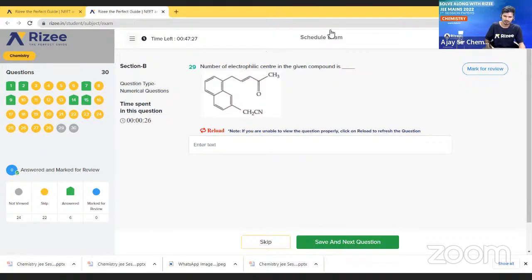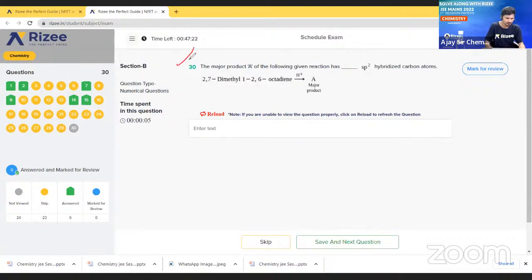So what is the final question? We have to write the major product. What is the major product? Finally, we will get what? The major product of the following given reaction: 2,7-dimethyl-1,6-octadiene in acidic medium.